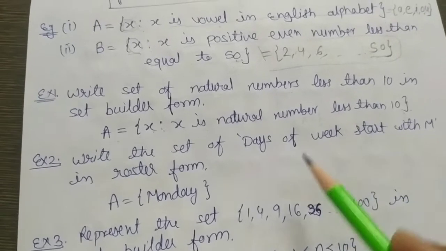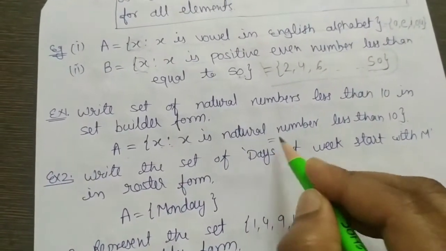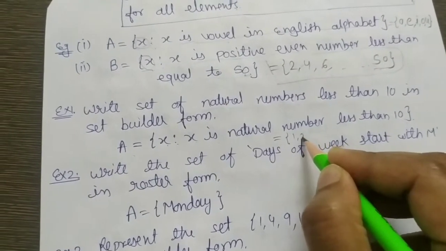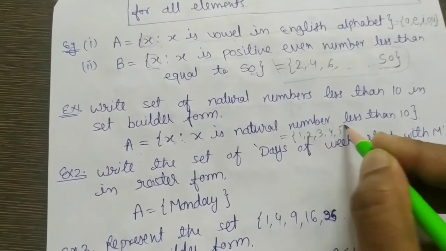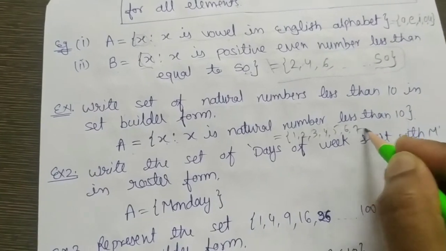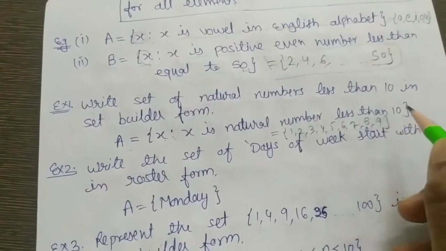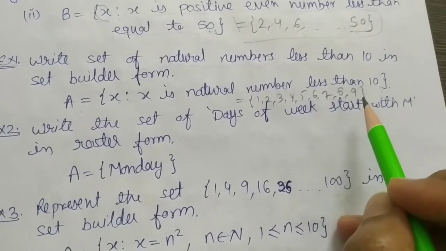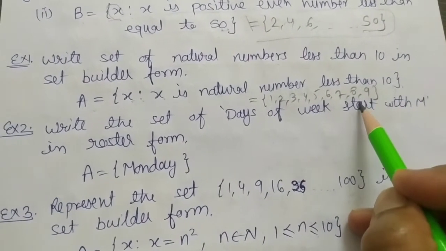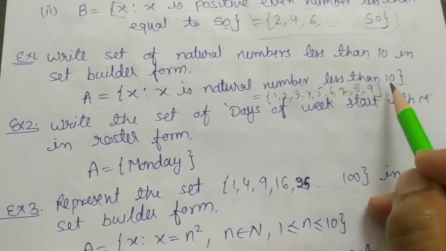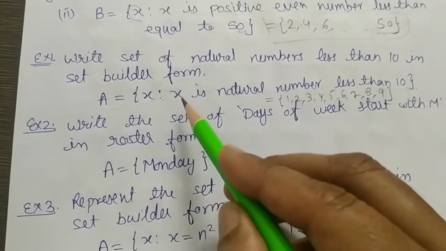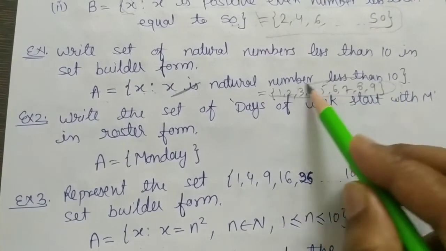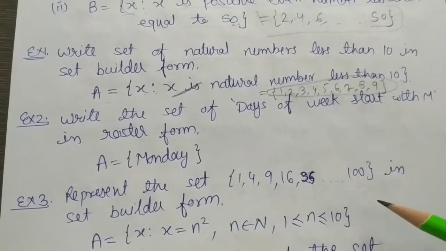We can also write in roster form like this, 1, 2, 3, 4, 5, 6, 7, 8 and 9. Because we are to take natural numbers less than 10. So we will include 9, we will not include 10. This form is called set builder form and this form is called roster form.